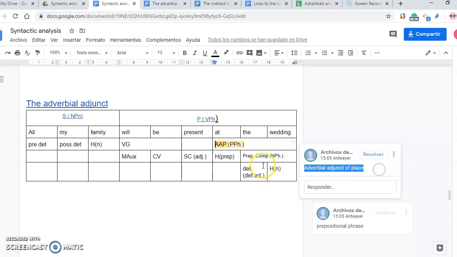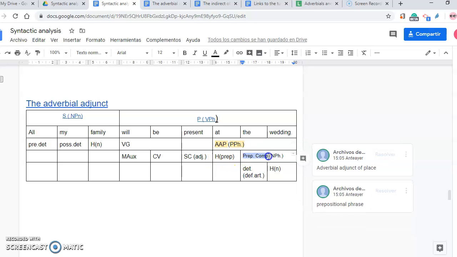I wrote it here, adverbial adjunct of place, prepositional phrase, where we have a head, that is the function, preposition, and the rest is the prepositional complement, that is the function, noun phrase is the category. This is a determiner, function, definite article, category. And wedding is the head, noun is the category.